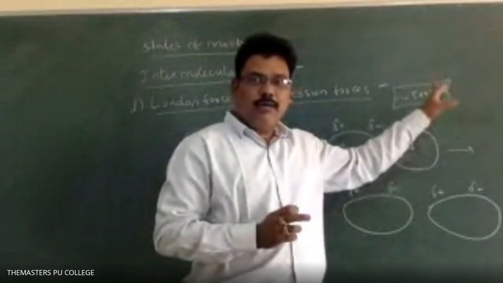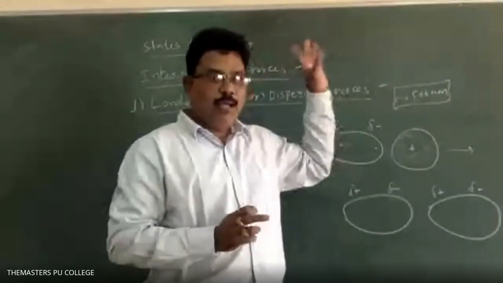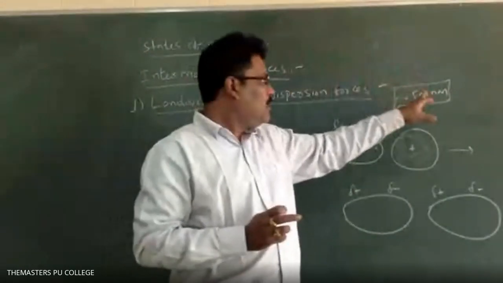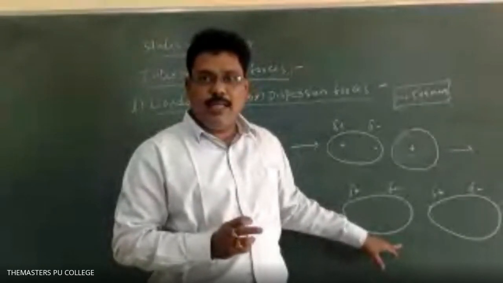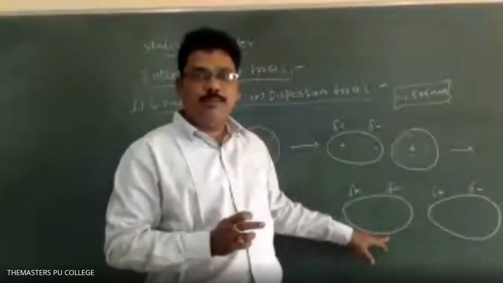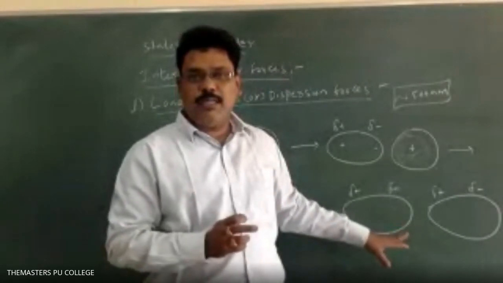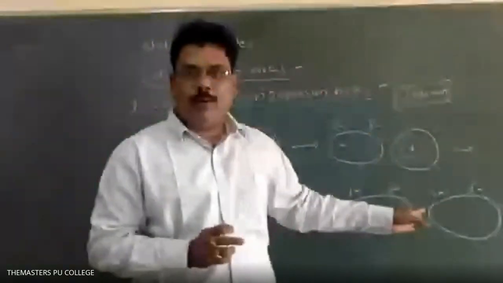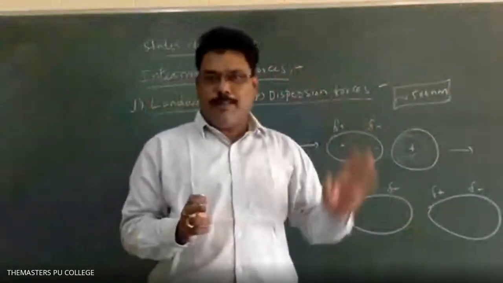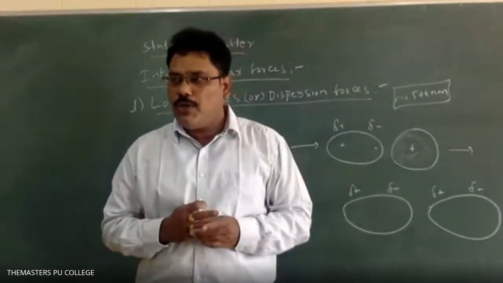This point was previously asked in an examination. The interaction energy of the London force, dispersion force, between the atoms is proportional to 1 by r power 6. Got it, all of you students? So that is one intermolecular force.